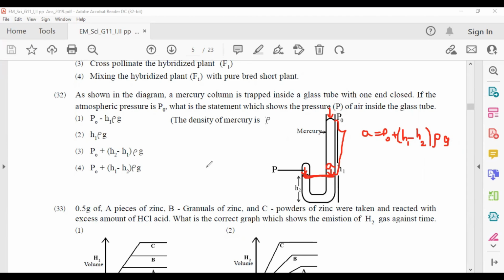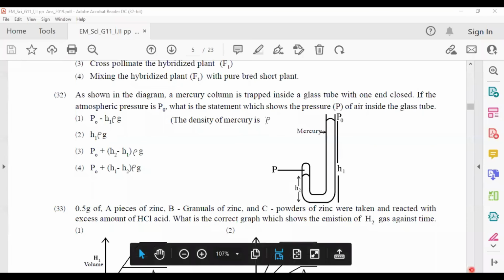Then what is the answer? Answer number 4. Answer number 4. We will move to the 33rd question.